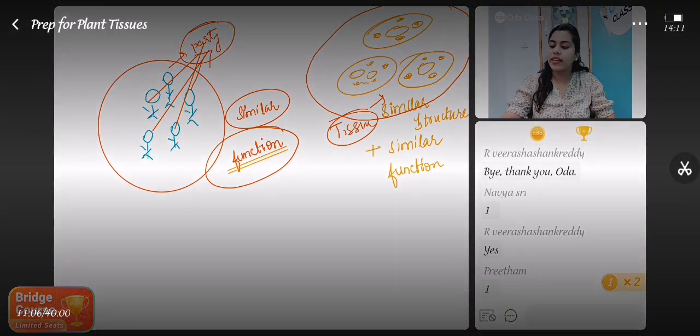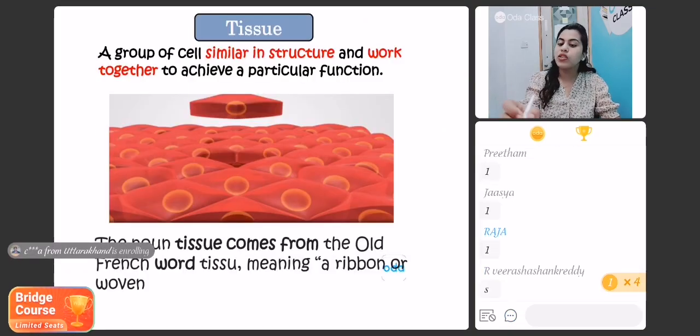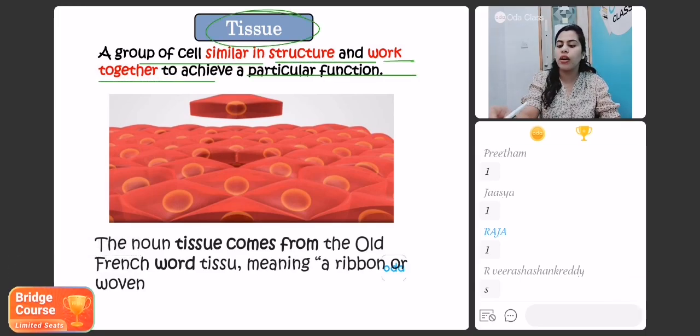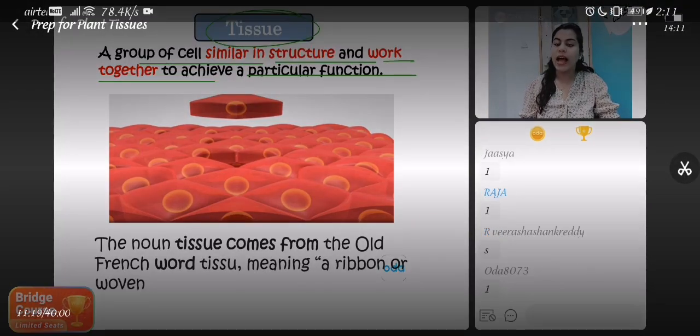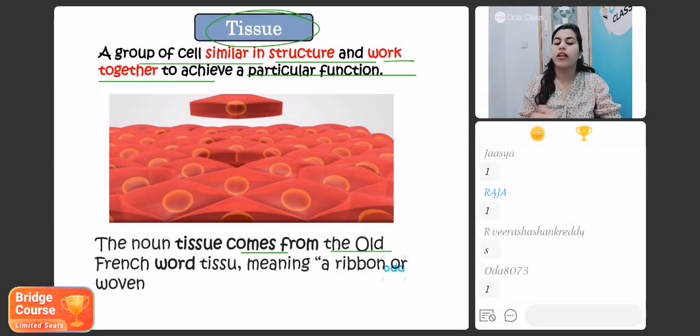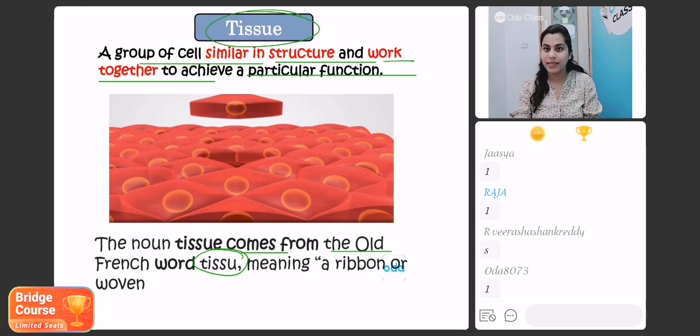Very good. Okay, then students, let us try to go through the definition of the same. A group of cells similar in structure and work together to achieve a particular function is called a tissue. The term tissue originated from an old French word, tissu, which means a ribbon or a woven. Everyone clear? Give me a quick one if you are clear with what a tissue is.